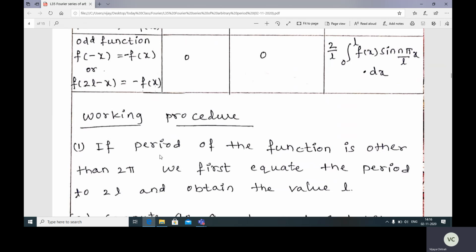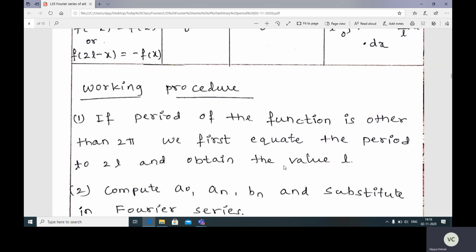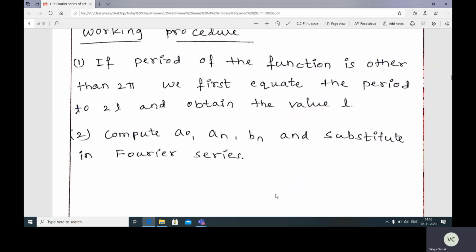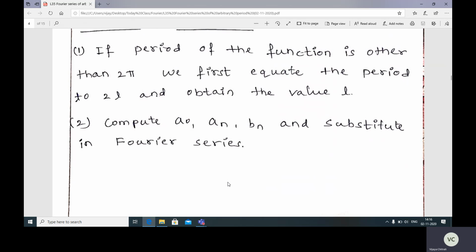Now the working procedure is very simple. If the period of the function is other than 2π, equate that period with 2L to get the value of L, compute a0, an, bn, and substitute in the Fourier series, so you will get the required answer. So with this, we'll solve examples.